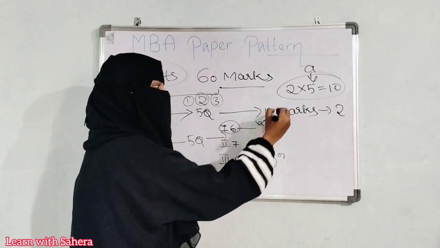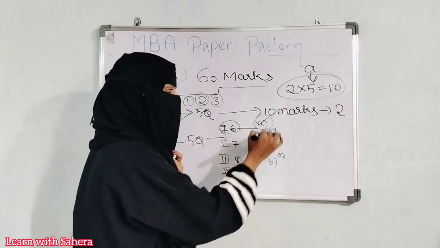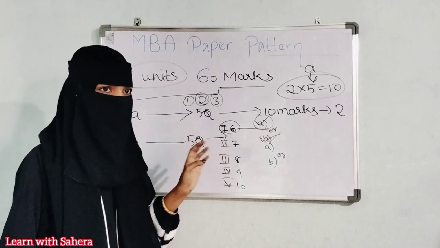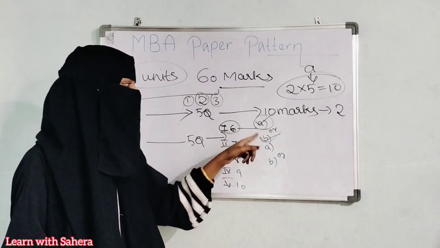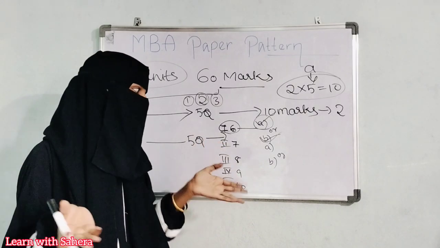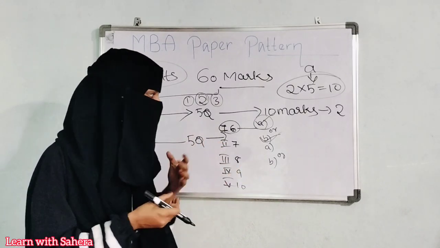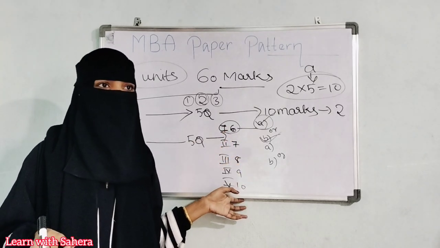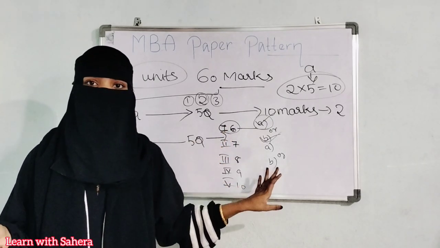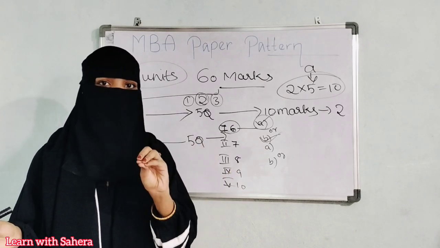If you want to go with A, you can go with A, or if you want to go with B, you can just leave A and go with B. This is your choice. If you think that you are perfect with A, you can just leave B. If you think that you are perfect with B, you can go with B and leave A. Like that, internal choice will be there. 5 questions will be given, and with internal choice 10 questions will be there, out of which you have to attempt any 5 questions.